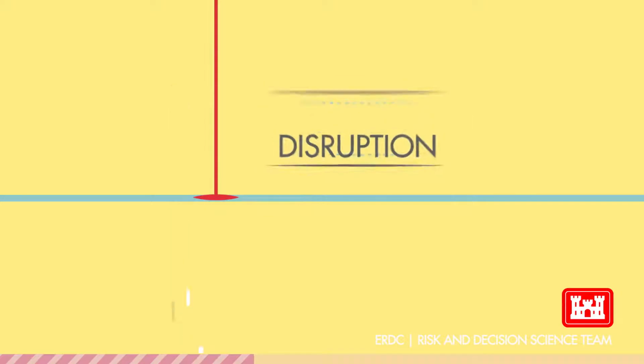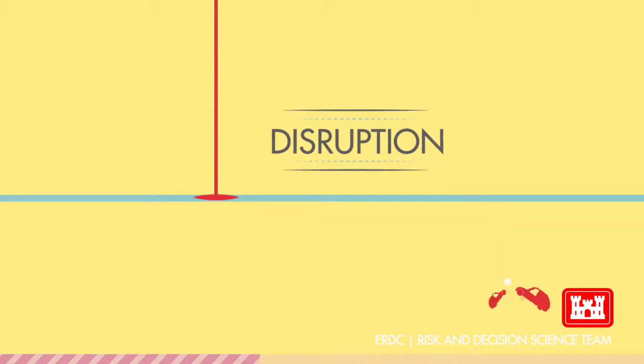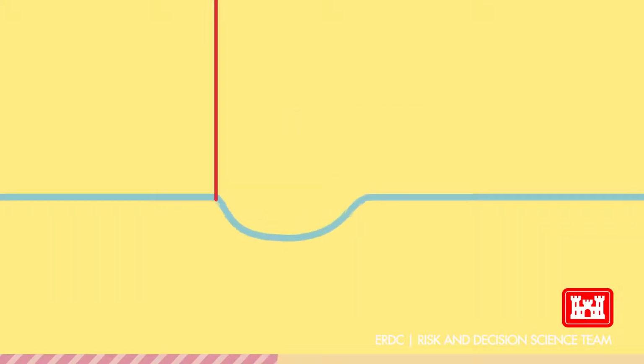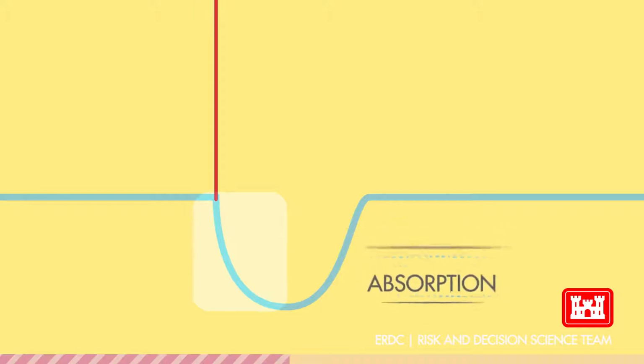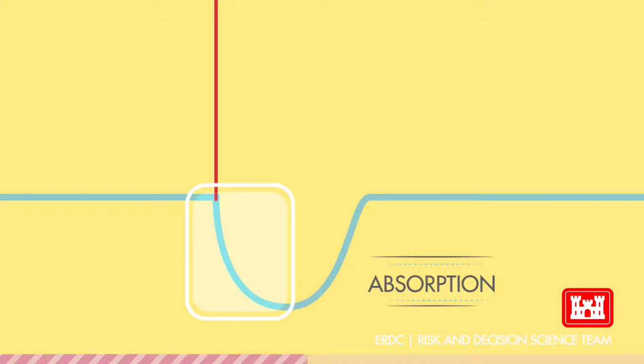A disruptive event can be anything, be it a traffic accident, virus, or stock market crash. The ability of a system to absorb such a shock is one main aspect of resilience. The better a system's ability to absorb a disruption, the less total functionality will be lost. This section of the curve is the system absorbing an outside shock.